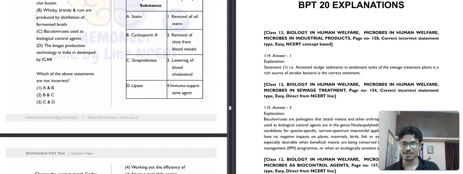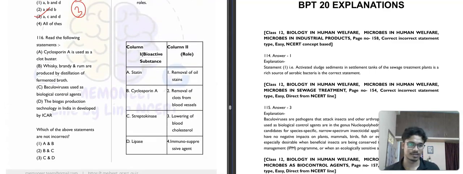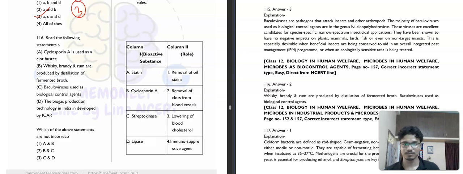Question number 160, right? Yes, 160. It is saying that cyclosporin A is used as a clot buster. Is cyclosporin A used as a clot buster? No. Okay. Streptokinase is used as a clot buster. Then whiskey, brandy and rum are produced by distillation of fermented broth. Correct.